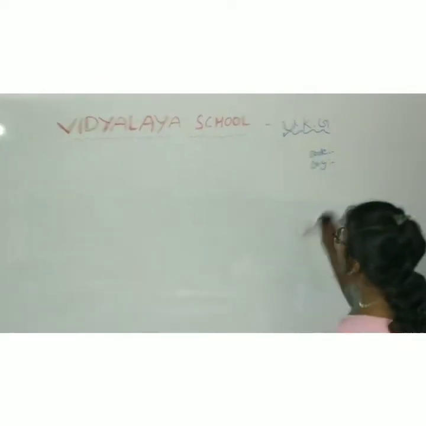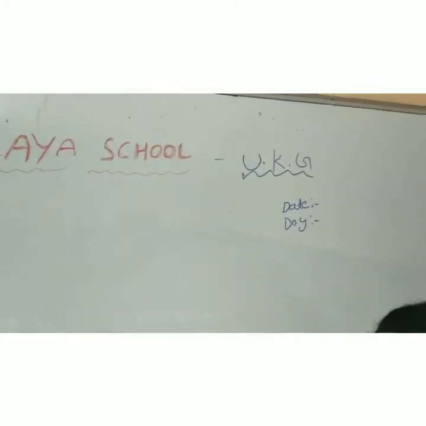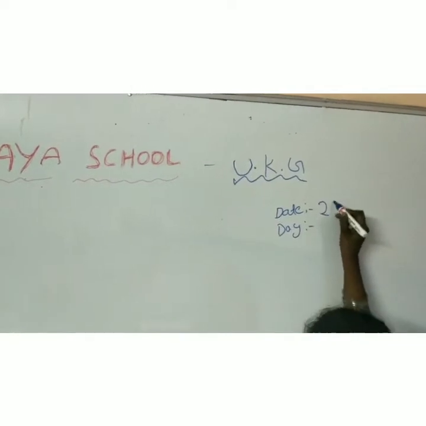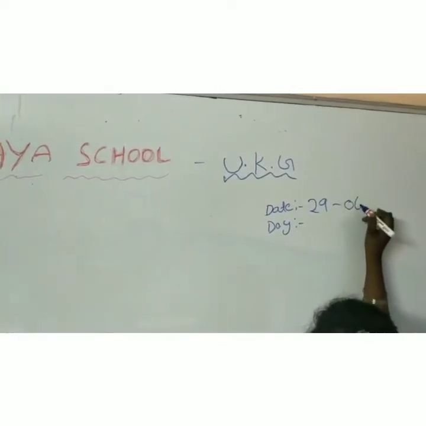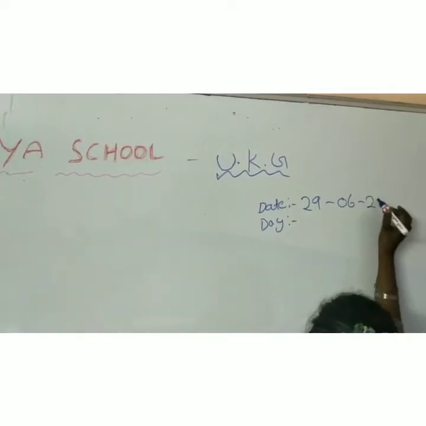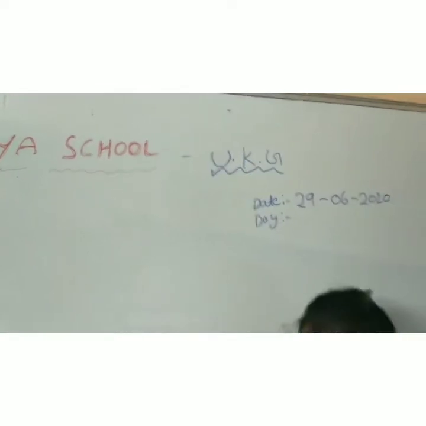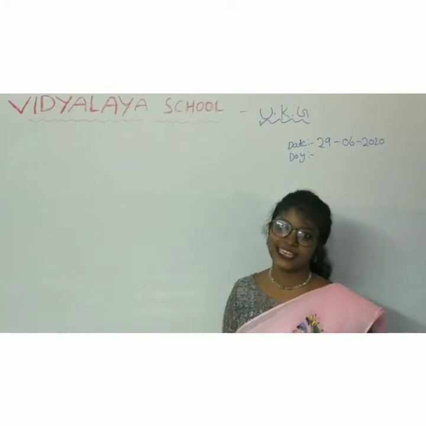Okay. What is the date today? Can anyone say the date? Okay, today's date is 29. What is this month? June. What is this year? 2020. Okay, this is today's date. What is the day today? Today is Monday.